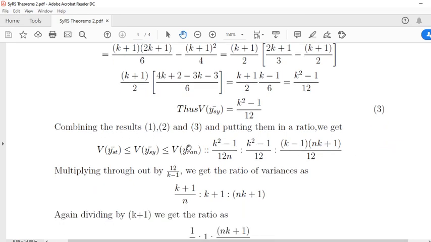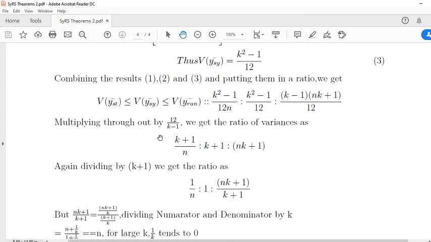Combining the results 1, 2 and 3 and putting them in a ratio, this is variance of y bar st, variance of y bar sy, variance of y bar random. This is stratified, this is systematic, this is random. Multiplying throughout by 12 by k, we get the ratio of variances as this: k minus 1, and 12 gets cancelled in each term.